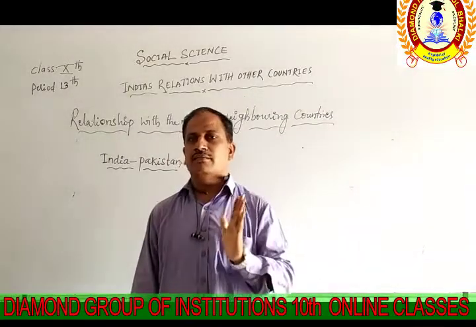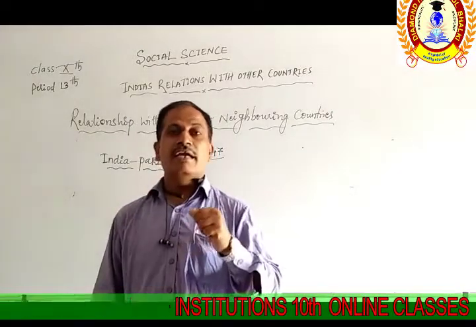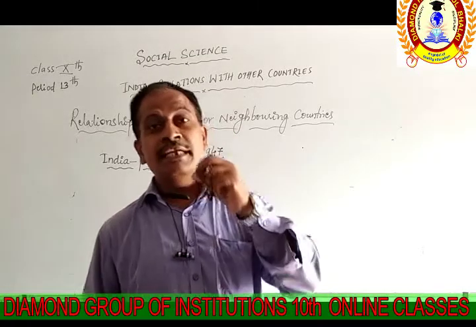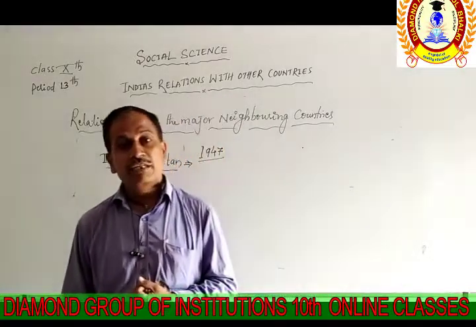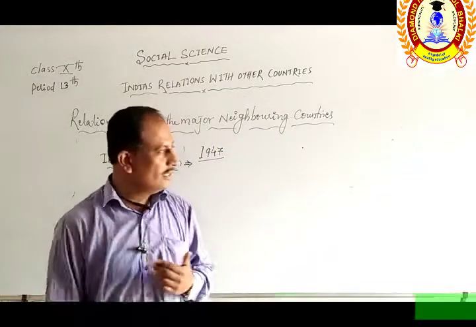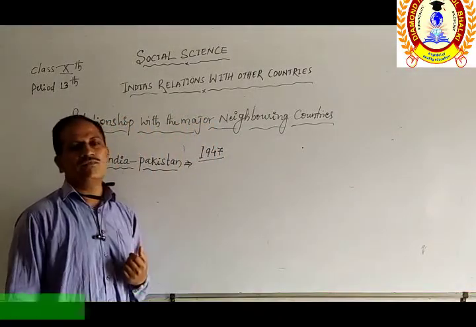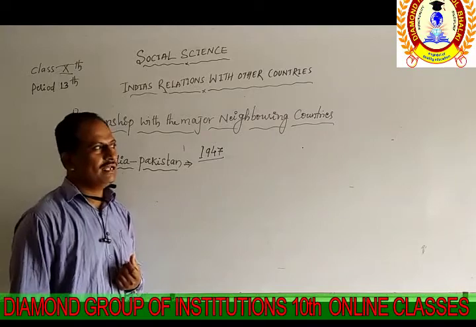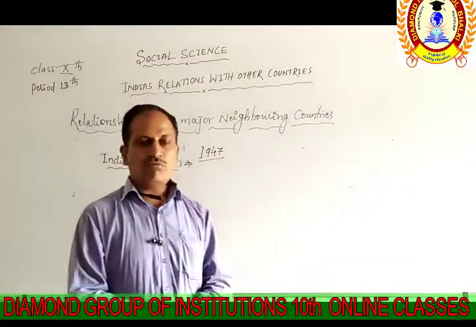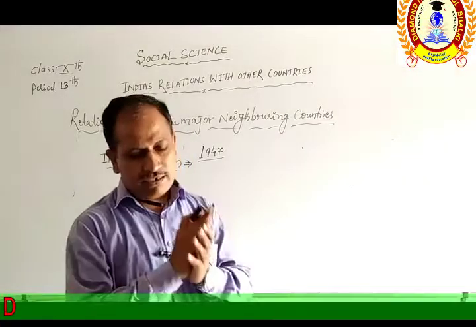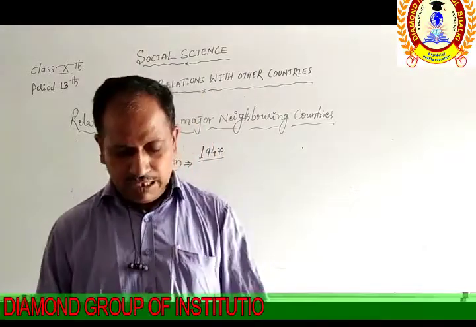Pakistan is not only a neighboring country, but it was an integral part of India during the pre-independence period, that is, before 1947. So it is called an integral part, connected with India. After 1947, we see the division of India and Pakistan, which you know well.